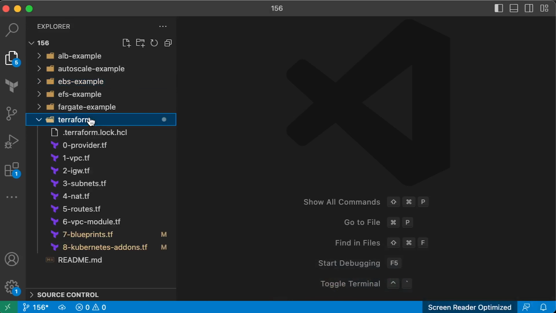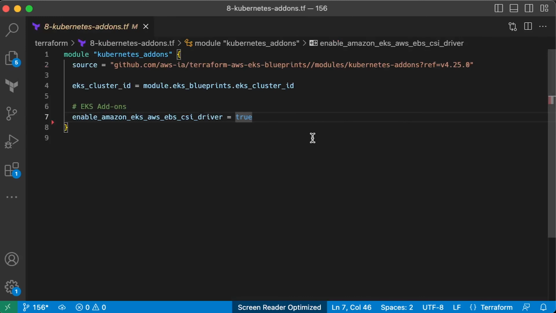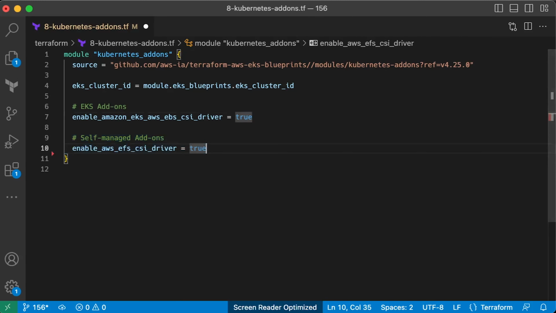First of all, it allows you to share the same volume between multiple pods. It supports read-write many mode. Second, it's elastic and can grow in size dynamically, and it is a highly available storage system, but slightly more expensive than EBS. To install it, we'll use self-managed EKS add-ons that use Helm charts. To install EFS driver, we can use the same Kubernetes add-ons module. Compared to the previous EBS driver, provisioning of EFS is implemented as a Helm chart. When you enable this driver, this module will use Helm provider with the Helm release Terraform resource.